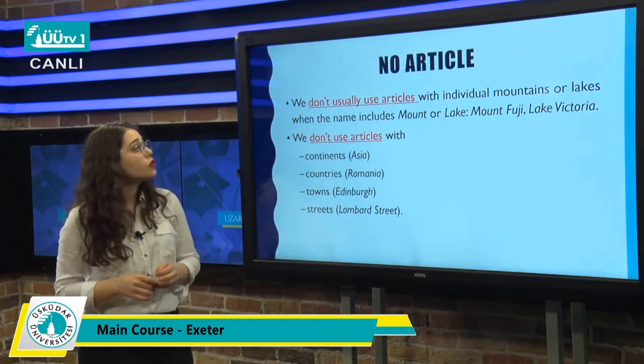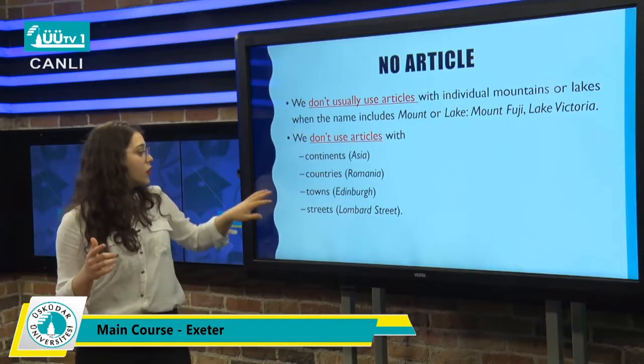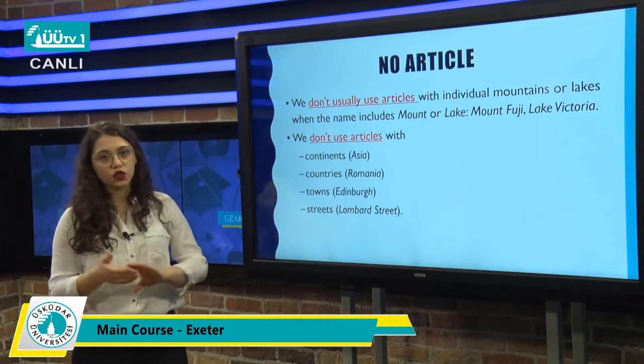But we don't use an article with individual mountains or lakes when the name includes mount or lake, like Mount Fuji or Lake Victoria. And we also don't use articles with continents like Asia, Europe, Africa. We don't use it with countries. We don't use it with towns and streets.